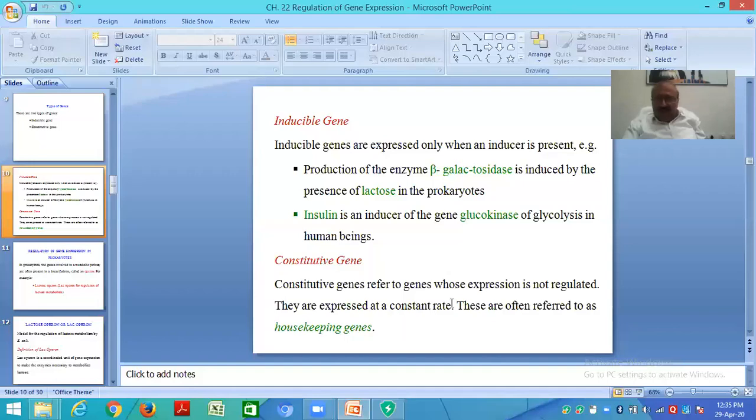The constitutive genes. Constitutive genes refer to genes whose expression is not regulated. They are expressed at a constant rate. These are often referred to as housekeeping genes. Means they are independent of the inducer and repressor. They will be expressed as such, and they will not be influenced by the inducer or repressor. The inducible genes will be induced by the inducer.